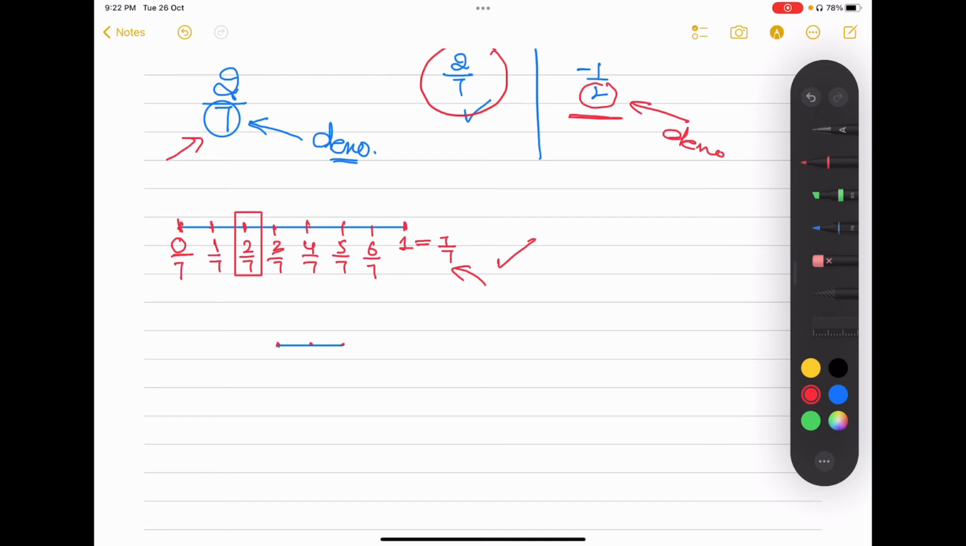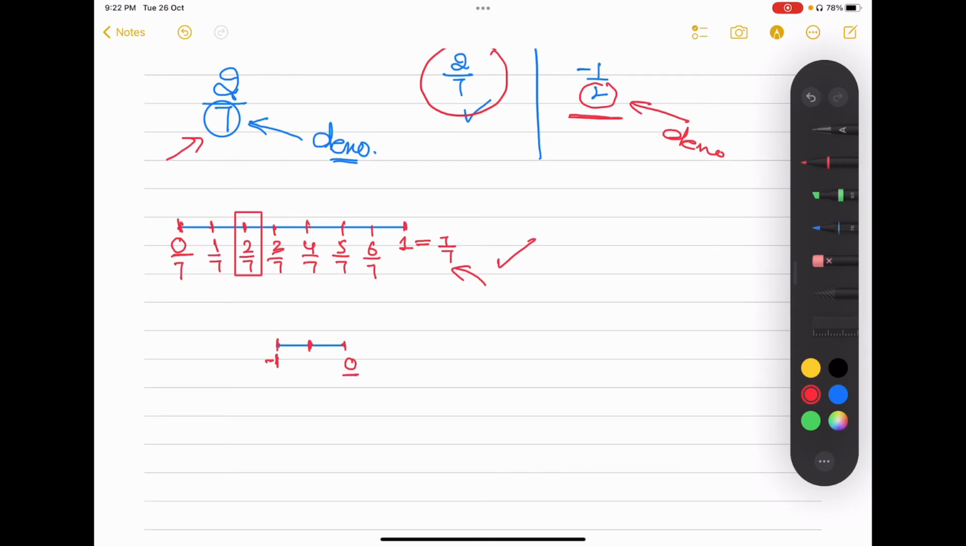But how? From the other side, because my negative numbers will always be on the left side of the 0. So there will be negative numbers and there should be 0. So I'm going to take 0 here. And again, I'm going to take 1 here, but this time a negative 1. Okay, so this time I'm taking negative 1 and you can see here I have one more point.